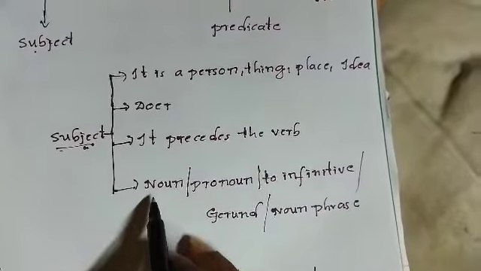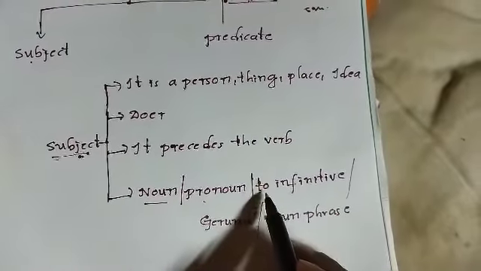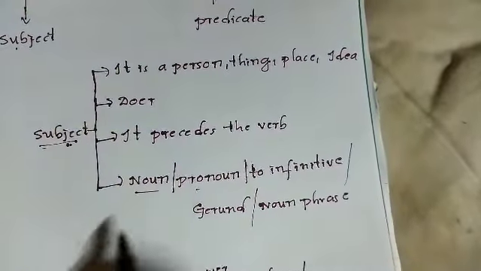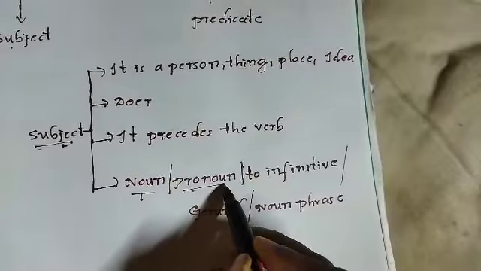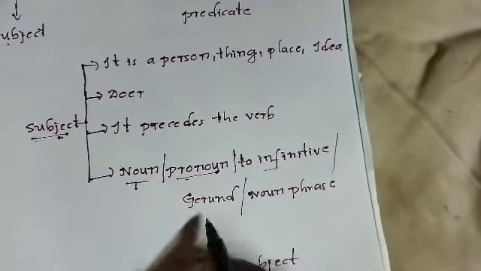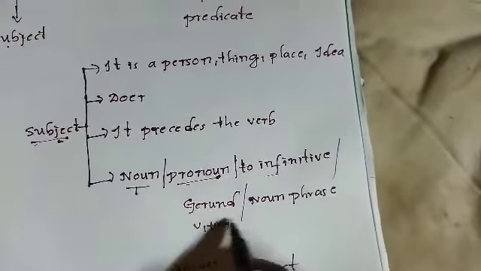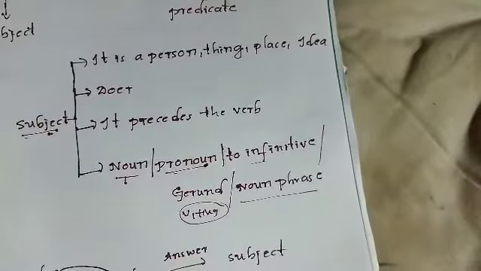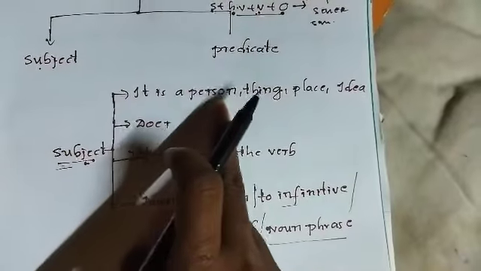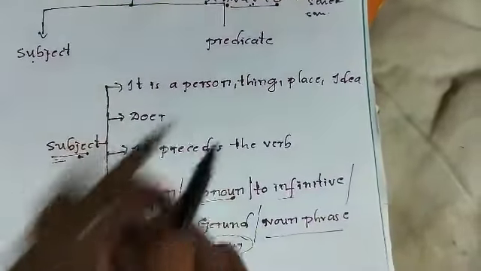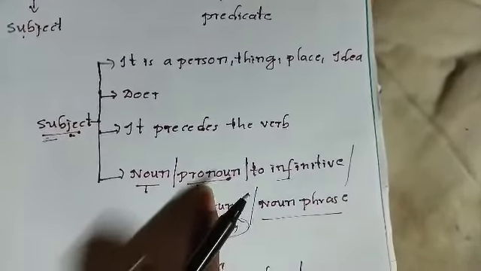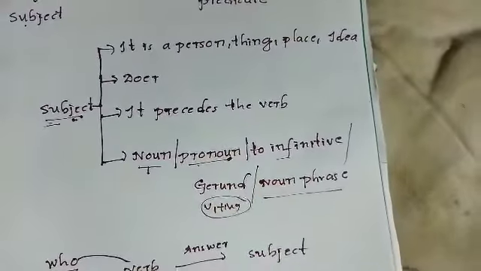As well as noun, pronoun, to-infinitive, gerund, and noun phrase. So in which forms are subjects there? In the form of noun, in the form of pronoun, in the form of to-infinitive, to plus verb 1, and gerund form, verb 1 plus ing, and noun phrase also. In this way the subjects will come. So what is the subject? It is the name of a person, thing, place, or idea, as well as the doer of the action, and it will come before the verb, and it is in the form of noun, pronoun, to-infinitive, gerund, and noun phrase.